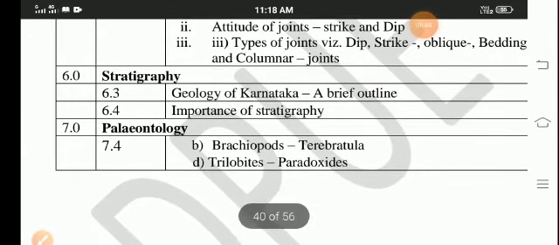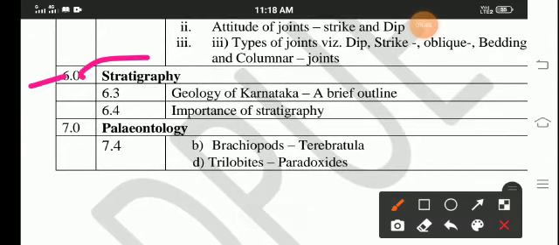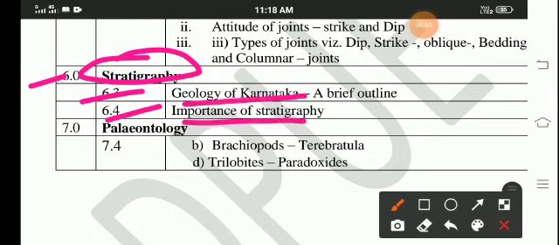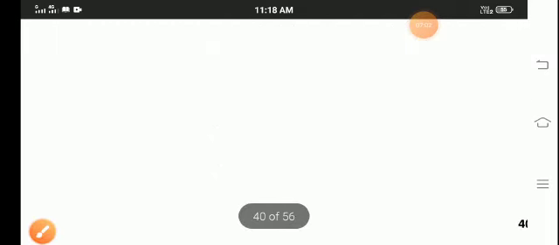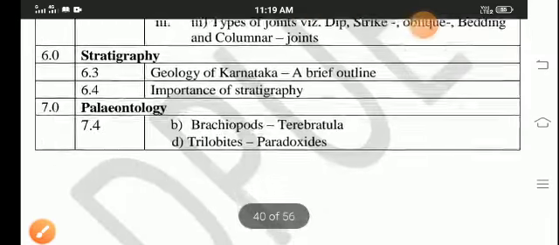Sixth chapter, stratigraphy, third point and fourth point, geology of Karnataka and importance of stratigraphy. Seventh chapter, paleontology, fourth point, brachiopods and trilobites, and others. So these are deleted portions.